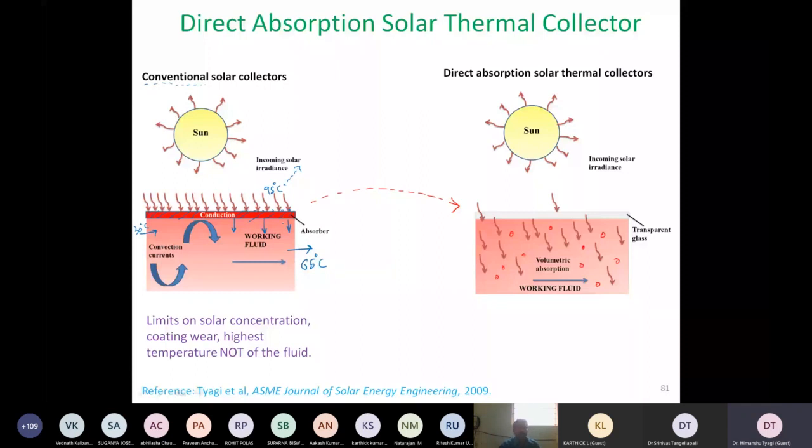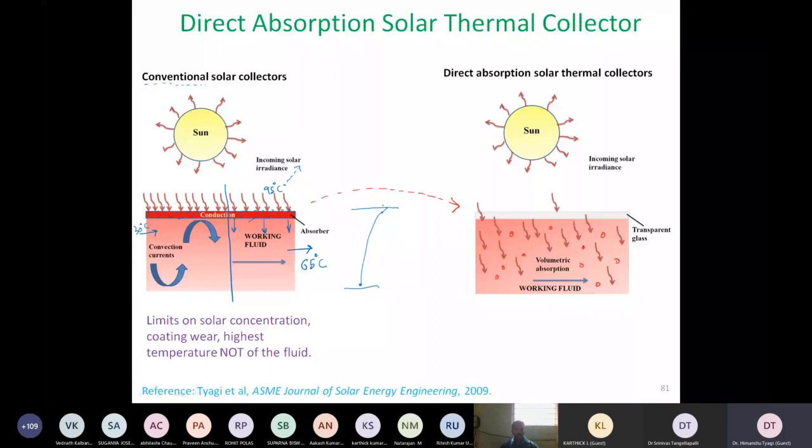And that is the second disadvantage of this particular design. If I take a cross section over here, I draw a line and I want to find out the temperature distribution. You know how the temperature distribution will look: the highest temperature is at the top, then there is a sudden reduction in temperature over here, then the fluid will have very low temperature over here. And why will it have very high temperature on the top?